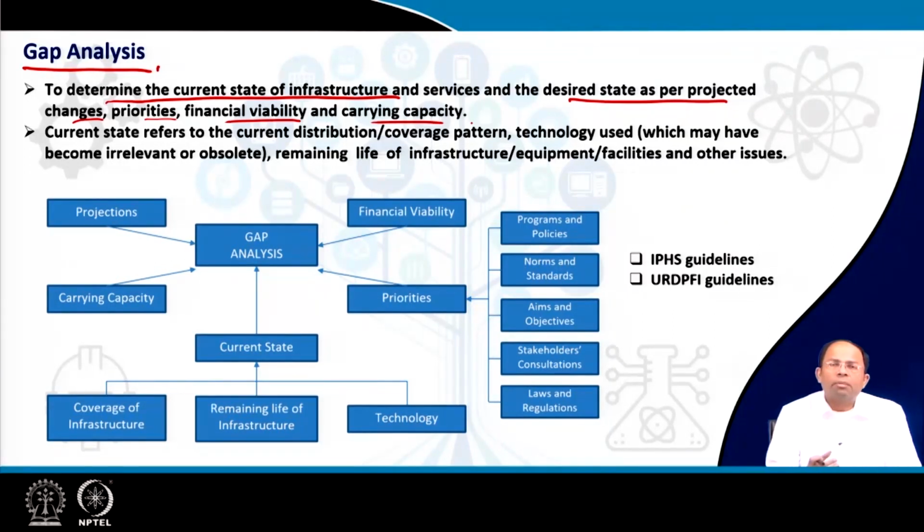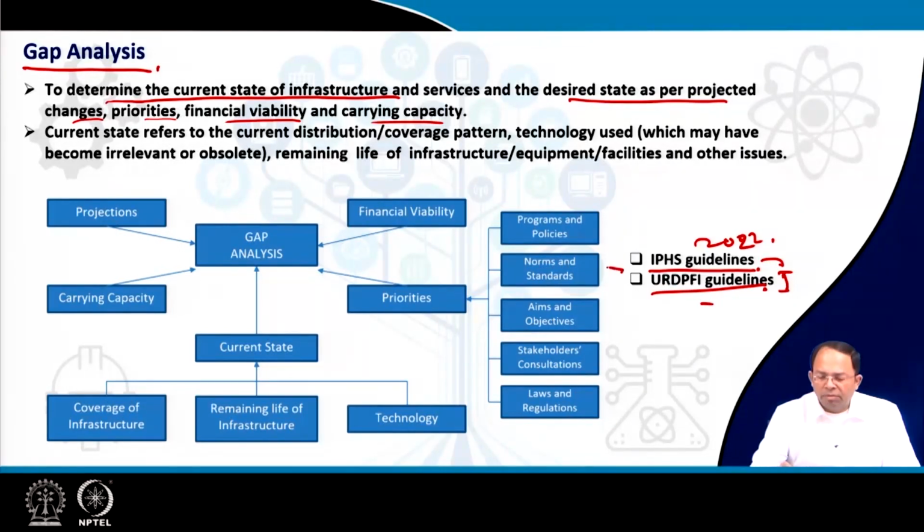So we need to determine how many healthcare facilities are required in the future. Now, on what do we base that? We base it on different things. We will base it on the new IPHS guidelines. We can base it on URDPFI guidelines, or the modified URDPFI guidelines based on the new 2022 IPHS guidelines.